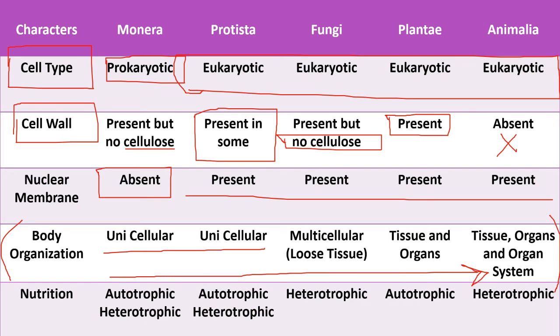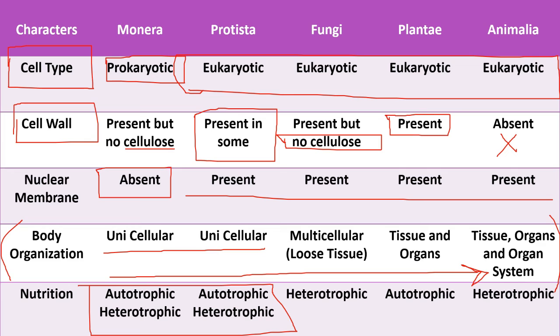Next, let us consider the forms of nutrition. Look at the nutrition of Monera and Protista. Both have dual nutrition, autotrophic and heterotrophic. Autotrophic in the sense, it can be two, chemoautotrophism or photoautotrophism. If you consider Monera, Monera has both chemoautotrophism and photoautotrophism.